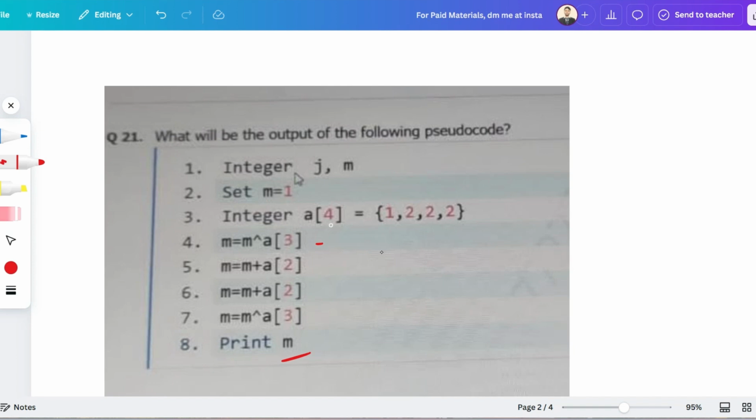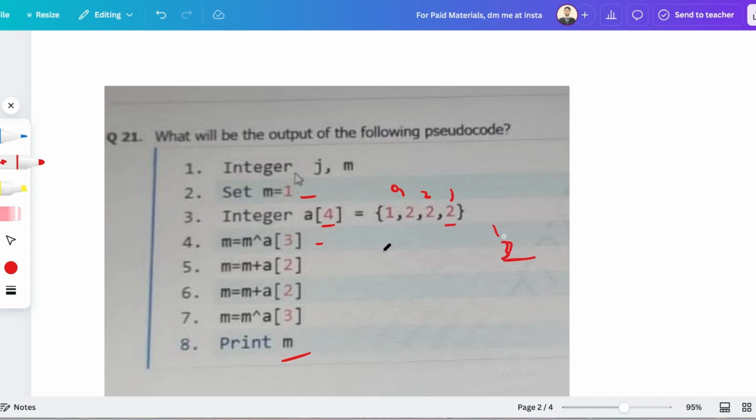Okay, so let me just discuss it. They initialize the value of m as 1, then initialize the array and size is 4. So at first we have to perform XOR operation between m and a3 element. So a3 means, it is 0, 1, 2 and 3, so a3 means 2. So m is 1, 1 XOR 2, a3 means 2.